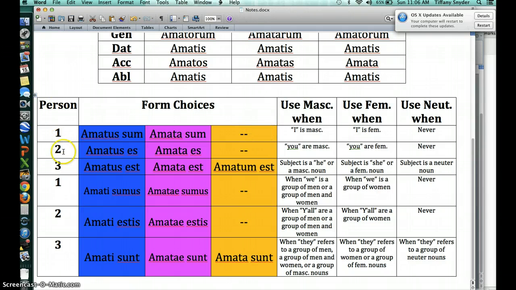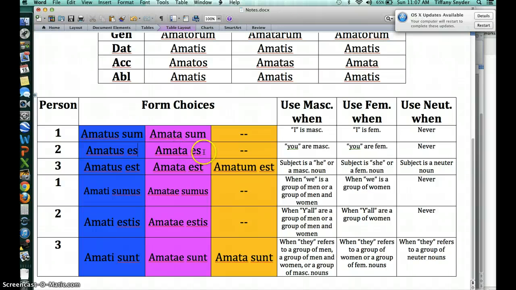Okay. Now let's go to the you forms. The only possible ones are amatos es and amata es. Pretty much the same as the one before it, the I forms. So let's go over here. When to use masculine? When you are masculine. If you're talking to Tiberius and you want to say you have been loved by all the members of Latin Club, you have been loved when talking to Tiberius, we'll use an os ending, that masculine form.